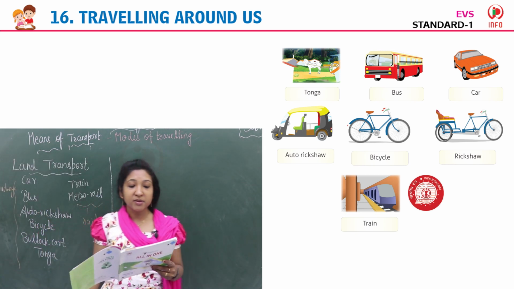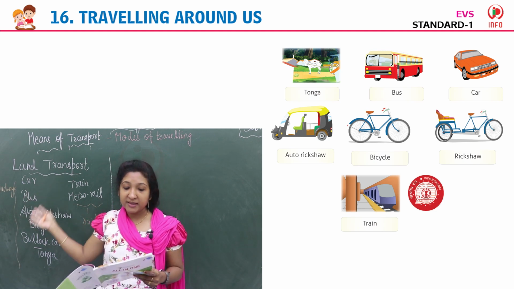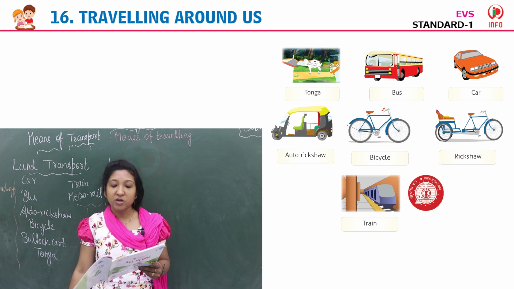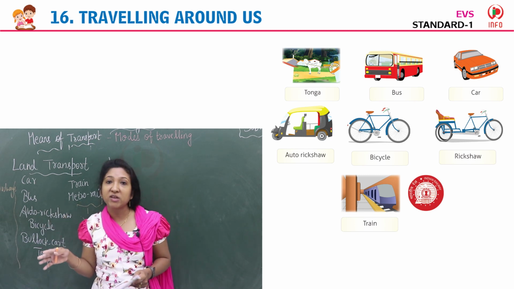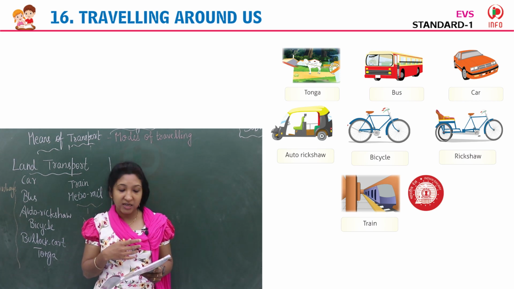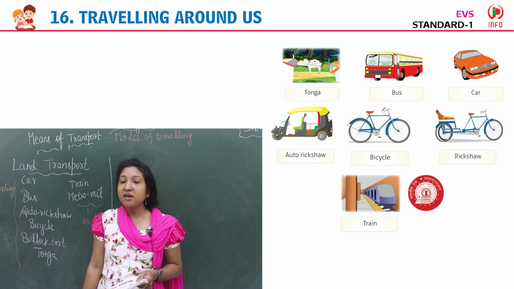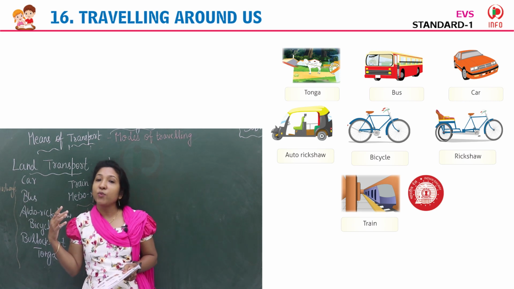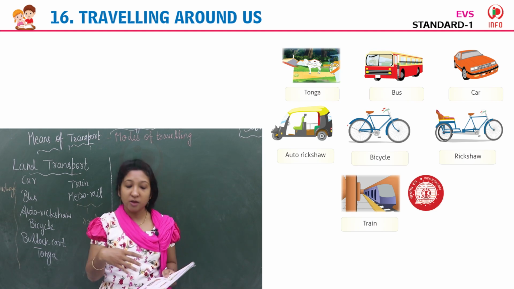A few examples of land transport are, see, bicycle, car, bus, auto rickshaw and train. A train moves on railway track. So examples of land transport images they have given here. You can see the image of a tonga. Tonga we usually see in the villages. Villages mostly use this tonga, the cart pulled by horse.